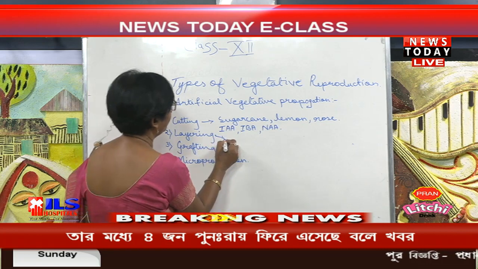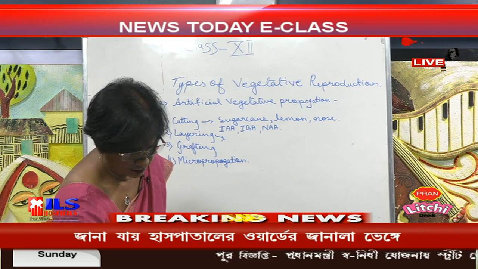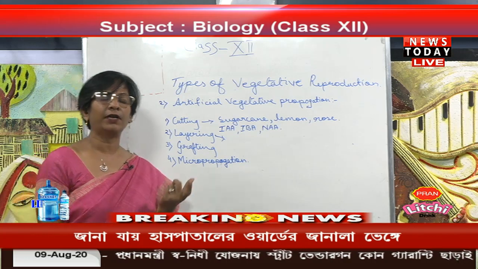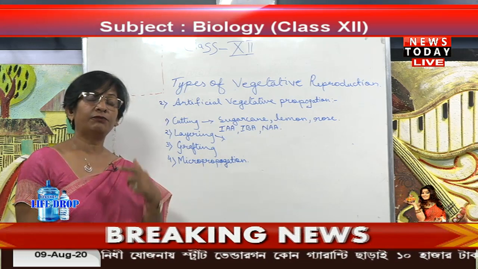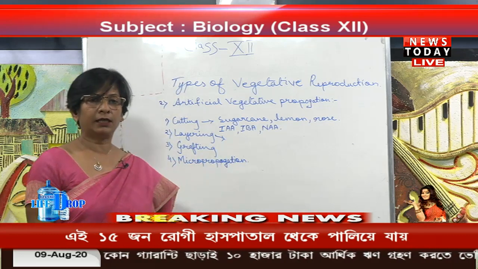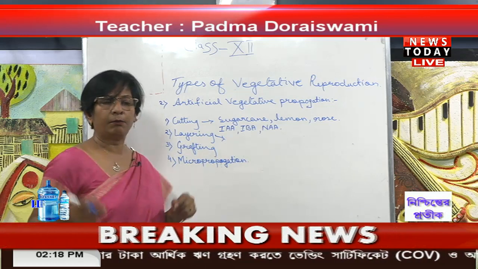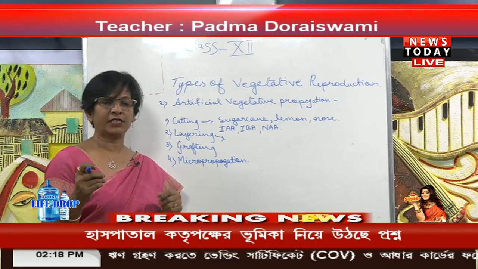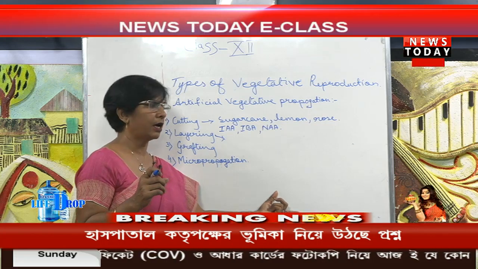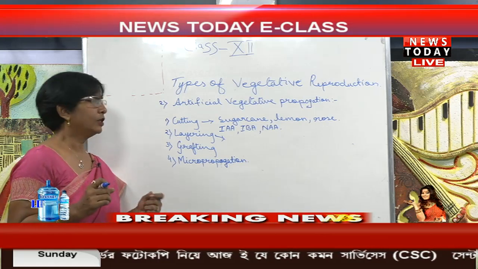layering. Okay, the second one is layering. Layering is what? When you have a plant whose branches we cannot make grow from other things, what we have to do is bend the plant branch or stem, which is flexible, into the soil near the ground, and put some water and some soil there.